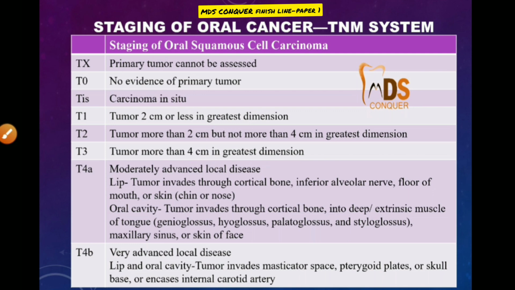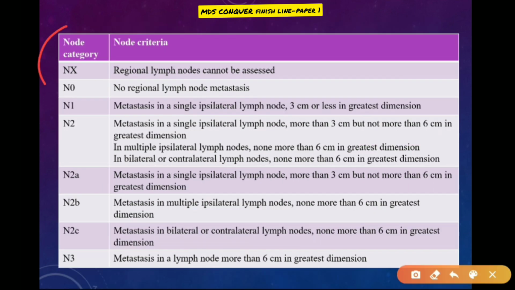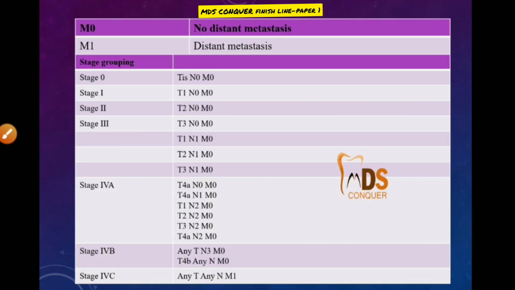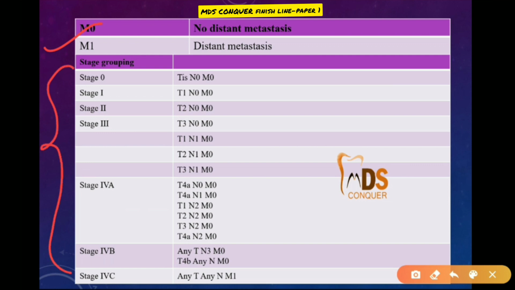And there is a category for the nodal thing, the regional lymph nodes. Finally the M category, that is for metastasis, and finally the staging, that is 0, 1, 2, 3, 4A, 4B and 4C, stage 4. So you can mention the TNM staging at the end.